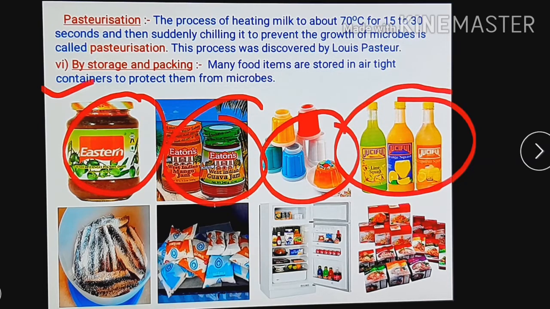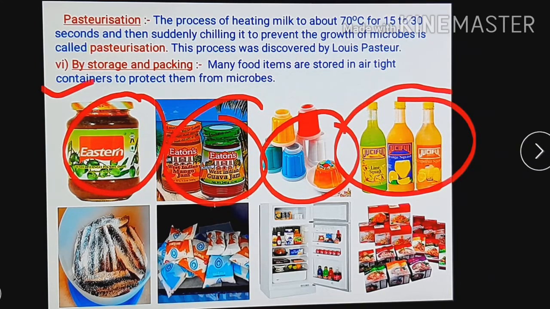But when we purchase from the market, we have to take care to see the expiry date on it. If the food packet or food item is expired, then we should not buy it, because after the expiry date microorganisms start growing in such a food item, and after consumption of such expired food, it may spoil our health and be harmful to our body. We may have vomiting, stomachache, and similar problems. So we should avoid all food items which are already expired.